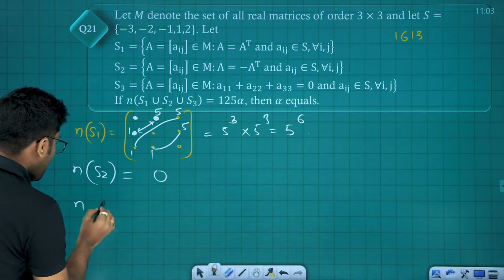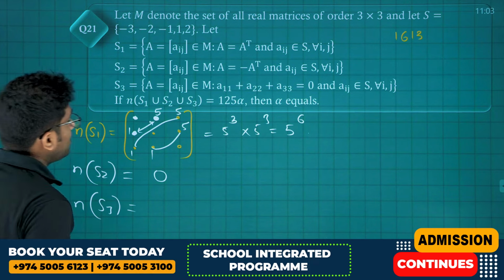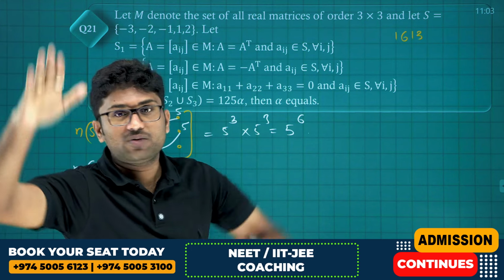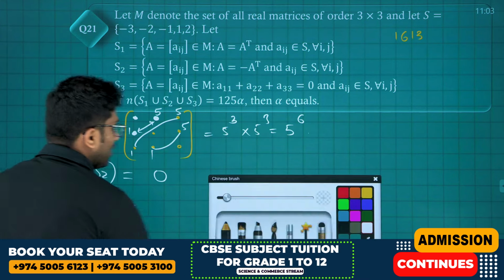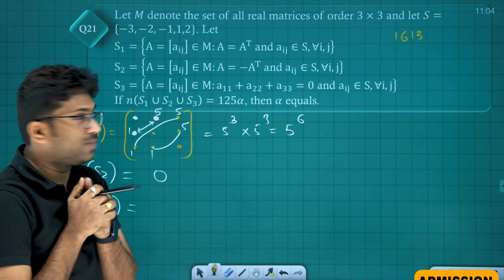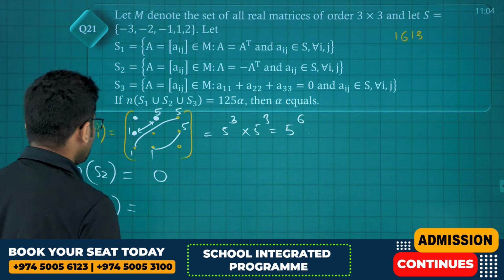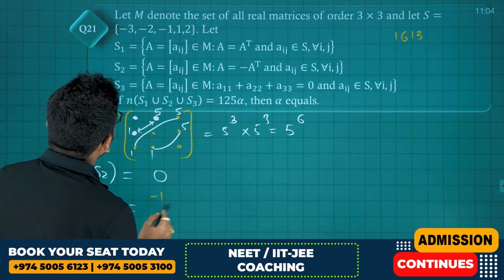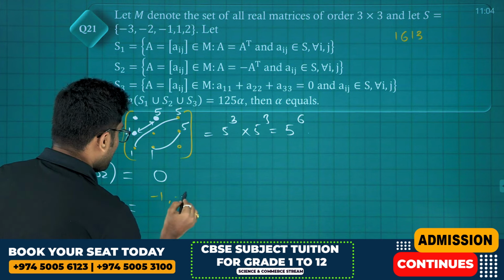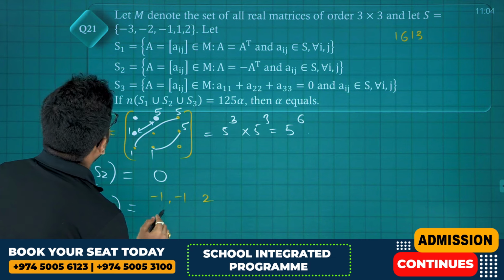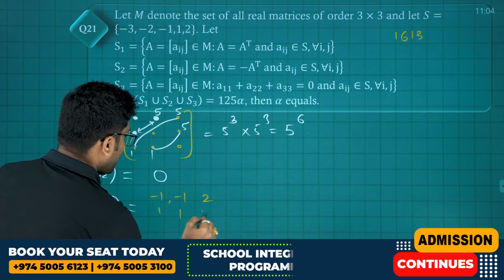Next, N of S3. What is S3? The sum of the diagonal elements should be 0. If the sum of the diagonal elements should be 0, friends, what are all the possible cases? We can take minus 1, minus 1 plus 2, or 1, 1 minus 2.